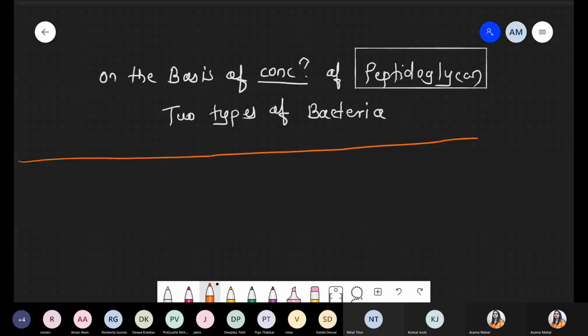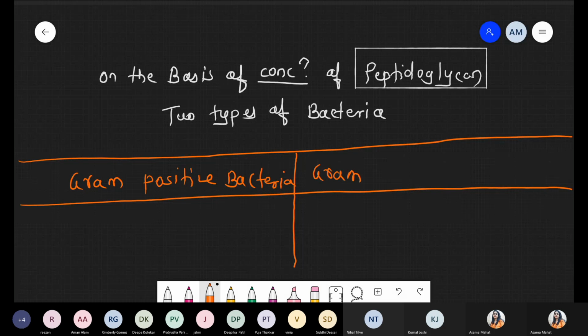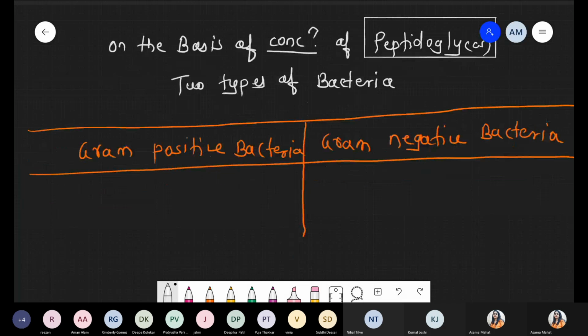So divide your page into two sections, because now we are taking some differences with respect to gram positive and gram negative bacteria. First we write gram positive bacteria, and the next one gram negative. Gram basically is the name of the scientist, so you have to always write G capital. G should always be capital because it is the name of the scientist. And the other column is for the points discussed with respect to gram negative bacteria. Okay?